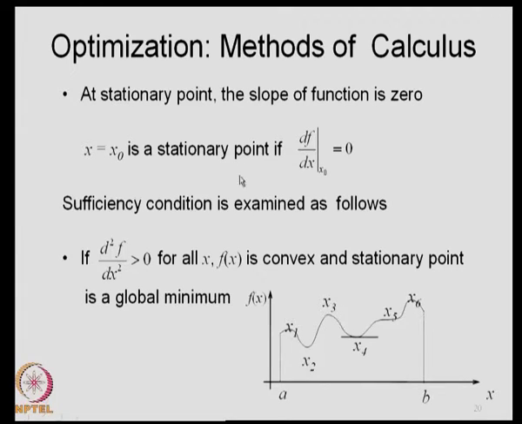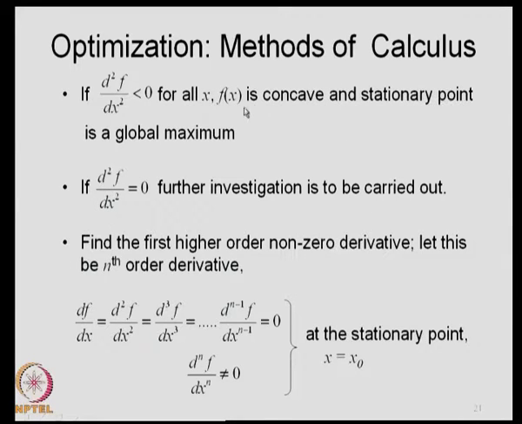So, if we have exactly one minimum, that means if in this range the function behaves as a convex function, then we get that particular point of change of slope, and that itself corresponds to the global minimum. Similarly, if in this range it behaves as a concave function, then the point corresponds to a local maximum, which is also the global maximum.